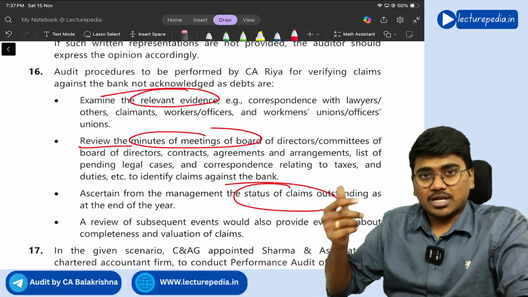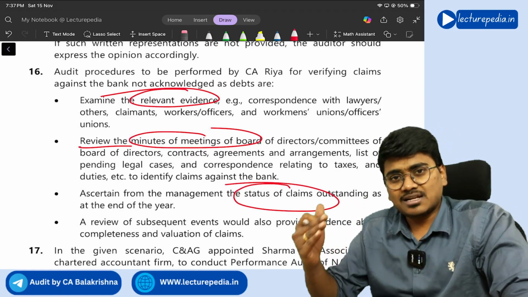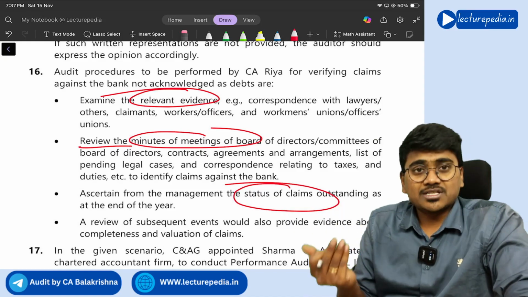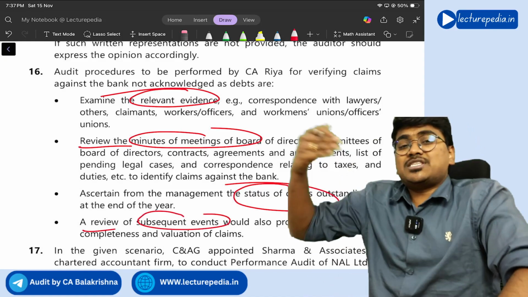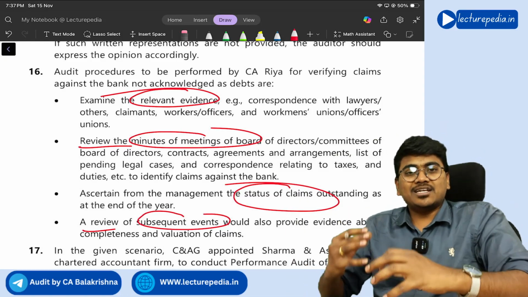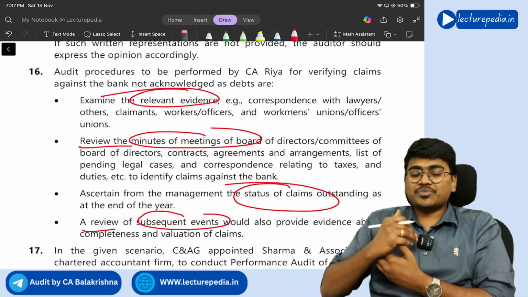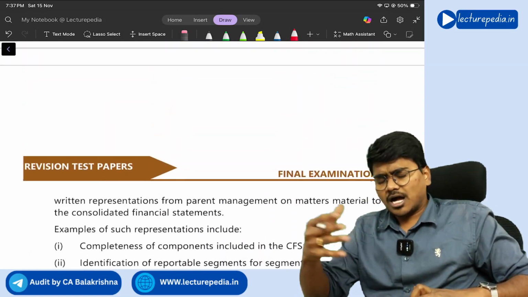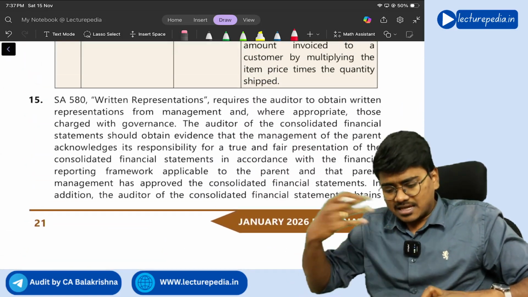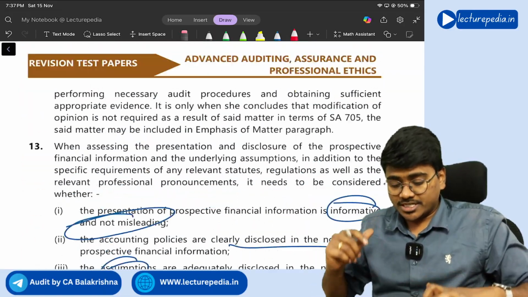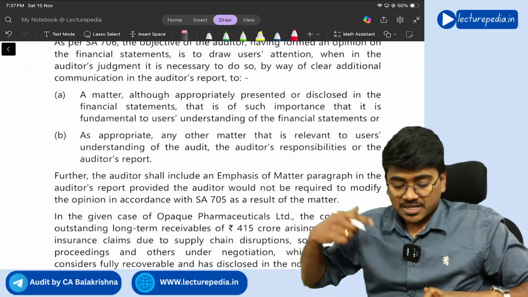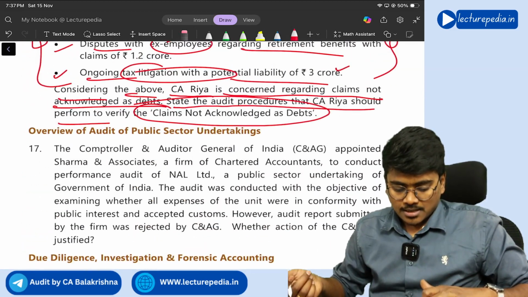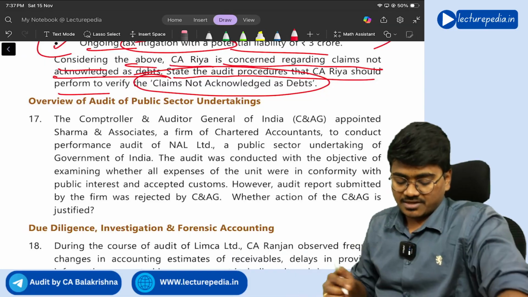Is it turned into liability on us, or is the status still continuing as a contingent liability only? You need to ask for the status, and a review of subsequent events would help you to identify whether it has turned into the liability. Debt not acknowledged, sorry, the amount not acknowledged as liability, has it turned into liability? That you will get to know by going through the subsequent events. Next question, question number 17.